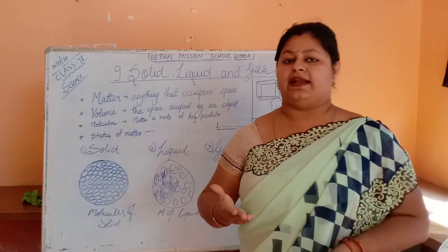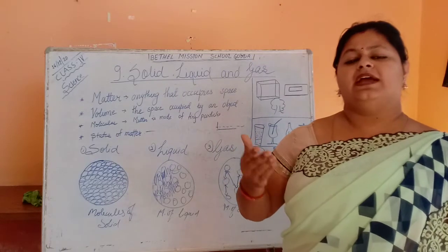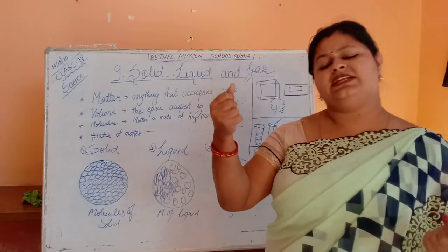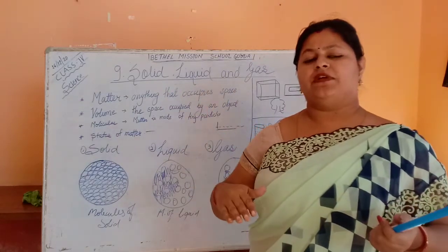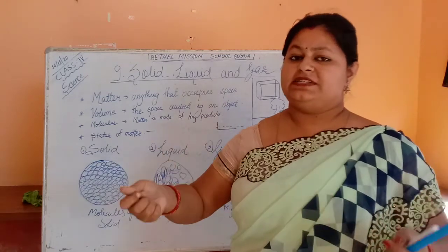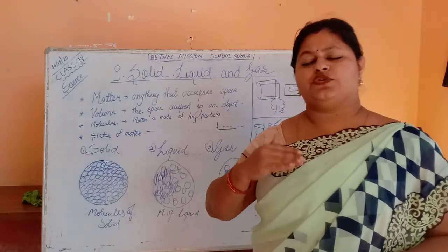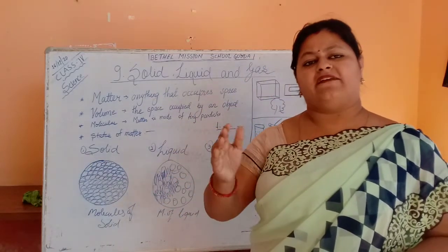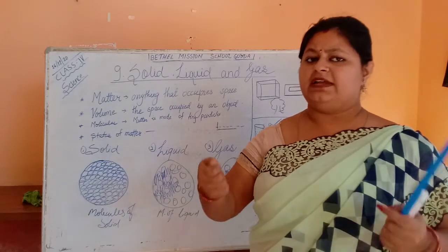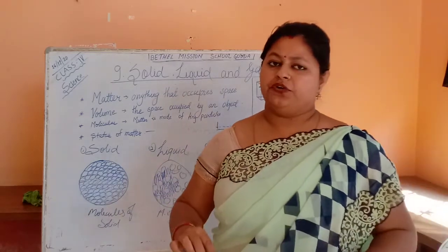In an LPG cylinder at your home, when it is filled and coming from the market, if you lift it, it is very heavy. But as your mother goes on cooking, when you lift the empty cylinder, it is quite lighter. How do you come to know?